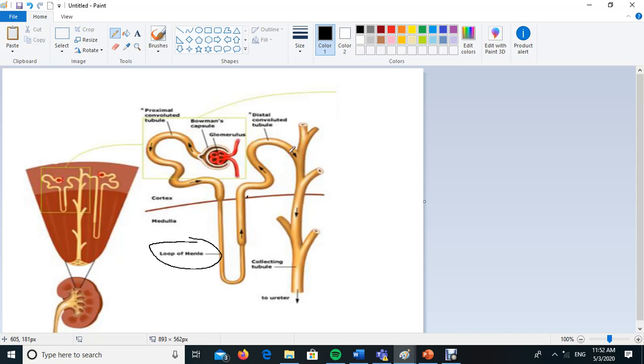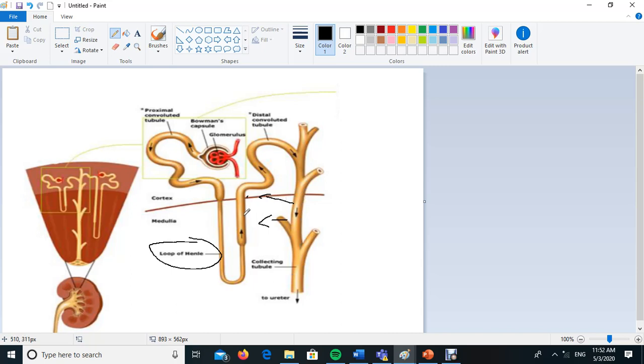So eventually when urine is made, some water and salts may also be reabsorbed back to the blood from this duct. It is called the collecting tubule or collecting duct, but a little amount compared to the loop of Henle. The loop of Henle mainly reabsorbs the substances back to the blood. Here some substances are reabsorbed and urine goes to the pelvis, out of the kidney. Urine is mainly formed already when it goes out.